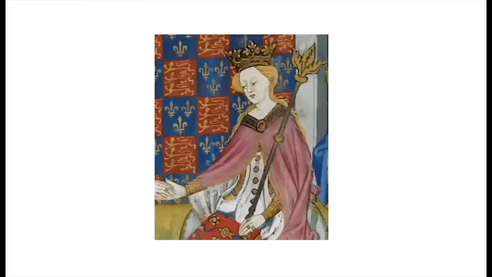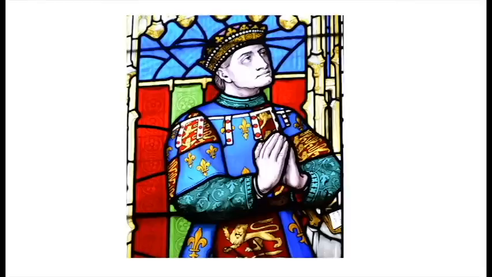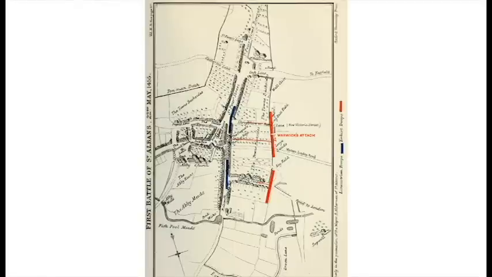Margaret made sure that Richard was forced out of court and only Lancastrians could have the king's ear. It became clear to Richard and the Yorkists that all peaceful routes had disappeared and that there was only one option: armed conflict. On the 22nd of May 1455, the First Battle of St Albans took place.